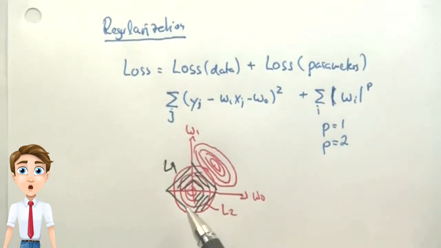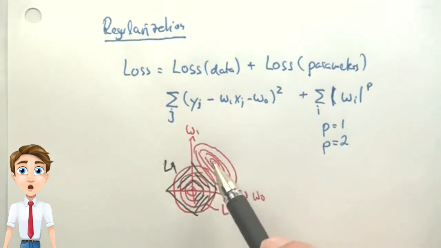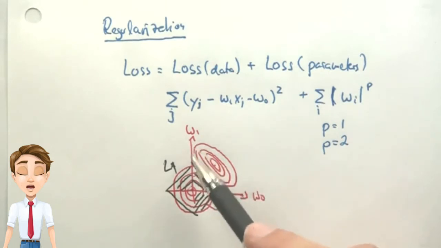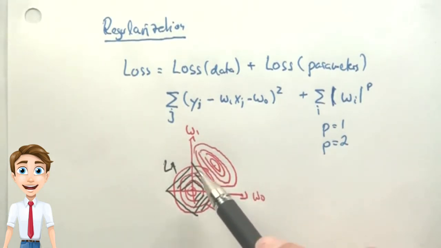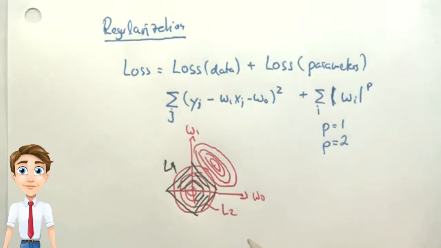Either one works well. L1 has the advantage that parameters tend to get really sparse. If you look at this diagram, there's a trade-off between W0 and W1 in the L1 case that allows one of them to be driven to 0. In the L2 case, parameters tend not to be as sparse, so L1 is often preferred.